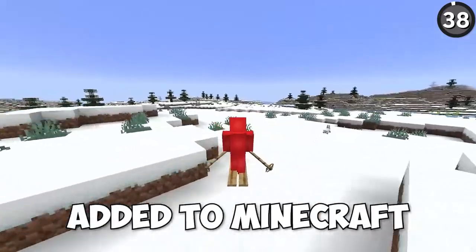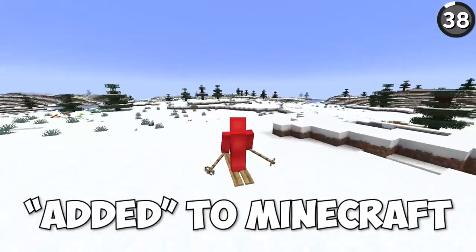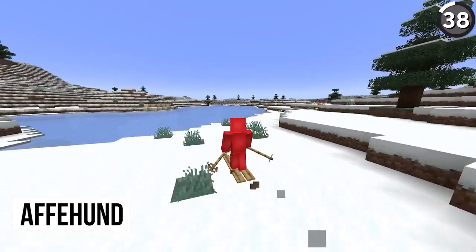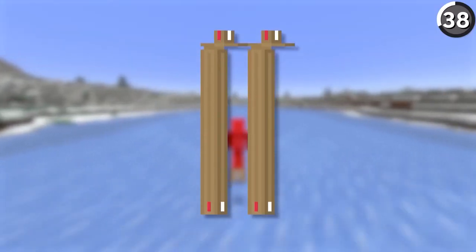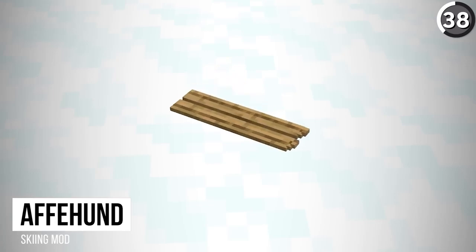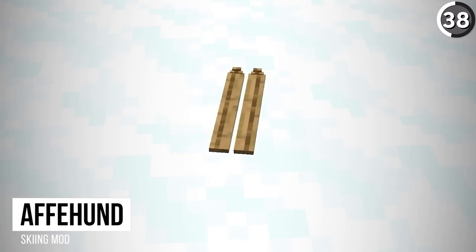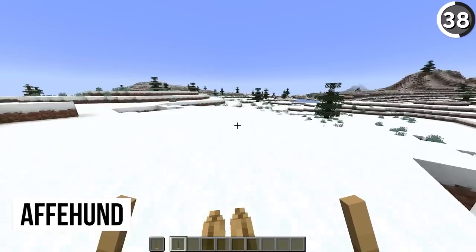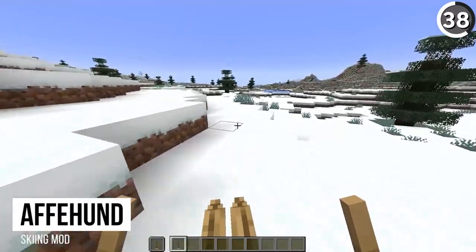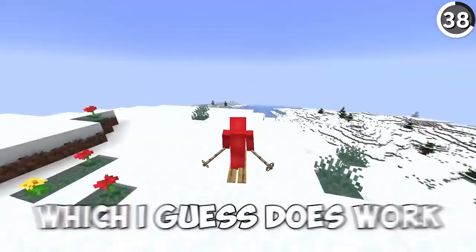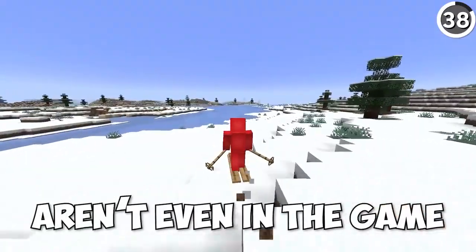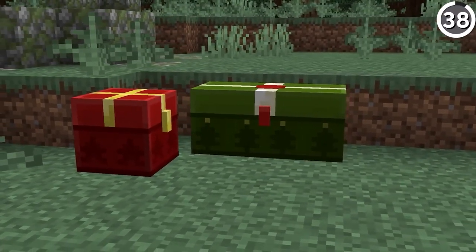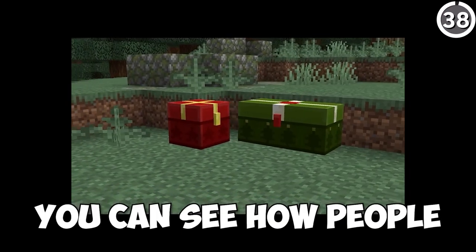This feature was added to Minecraft, but it was never supposed to be added to Minecraft. Let me explain. While working on the Christmas and New Year update for Minecraft, Dinnerbone snuck in the texture for these skis. But the truth was that there was never supposed to be any kind of ski item added to Minecraft. The whole reason it was just added into the files is a red herring for any players that checked. Which I guess does work. I mean, they can't leak the features if the features aren't even in the game. But paired with the Christmas textures for chests and the like, you can see how people got confused.